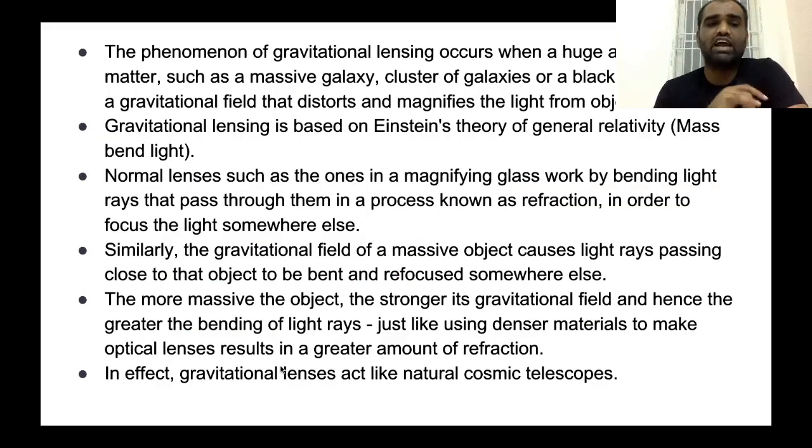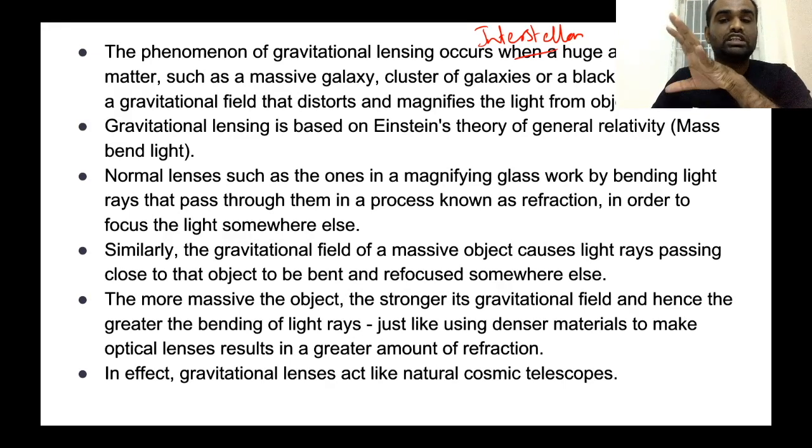Now, what is this gravitational lensing? See, I hope everyone watched the movie Interstellar. Now, in this movie, one important piece of information conveyed to viewers is that whenever there is a body which has very high gravity, when light passes near this body, instead of following a straight line, it will follow a curved path.